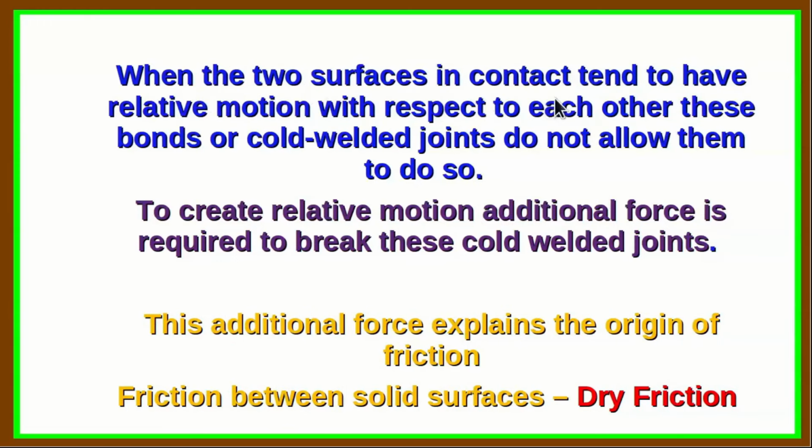Now when the two surfaces in contact tend to move relatively with respect to each other, these bonds or cold welded joints do not allow them to do so. If you want to create relative motion, then additional external forces are required to break these cold welded joints. This additional force explains the origin of friction. In fact, the friction between solid surfaces is usually referred to as dry friction. We will come to the case of friction involving liquids later on.